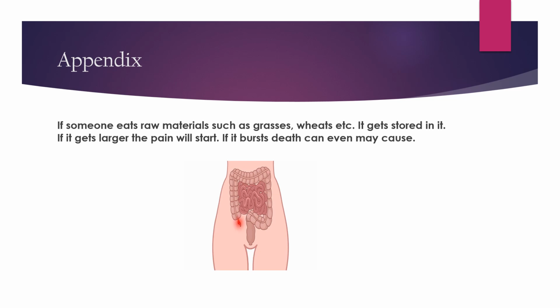And we all know that if something is getting bigger and bigger and bigger, that means it is extending. And if its resistivity comes to the end point, it will burst. In the same way, if the appendix bursts, death may also be caused. So we have to be very careful about this one.